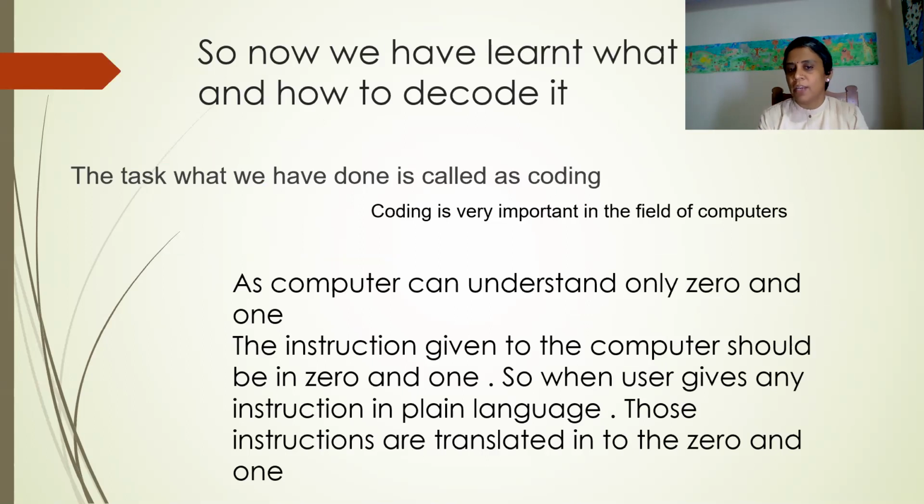The task what we have done is called coding and decoding. It is very important in the field of computer. As computer can understand only 0 and 1, the instruction given to the computer should be in 0 and 1. So later there are translators, compilers to do all this task of translation, so that computer can understand. Later we will explore a little more about all these topics. Those instructions which are written here will be translated to 0 and 1, and the computer can understand and start performing the task.